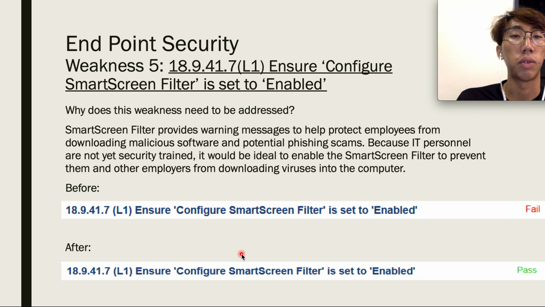Last but not least, the last weakness, ensuring configuration of Smart Screen Filter is set to enabled. The Smart Screen Filter provides warning messages to help protect employees from downloading malicious software and potential phishing scams. Because IT personnel are not yet security trained, it would be ideal to enable the Smart Screen Filter to prevent them or even normal employees from downloading viruses into their computer. So this is before and after.